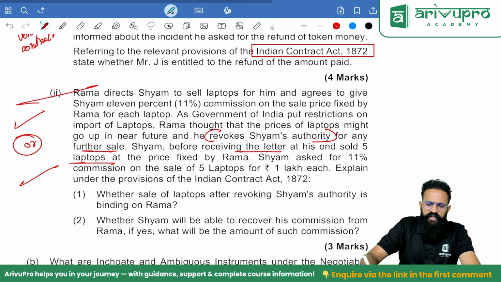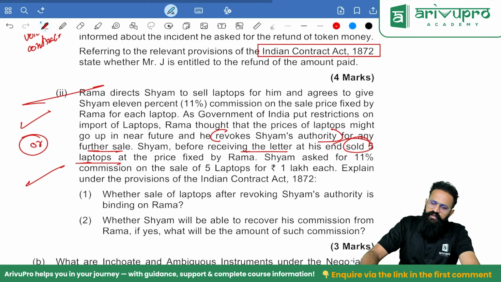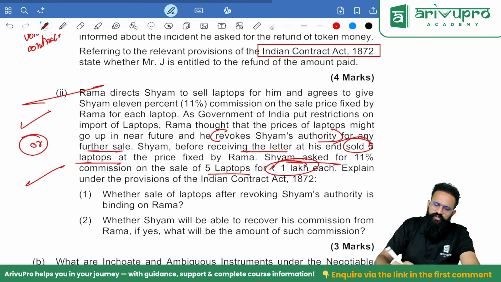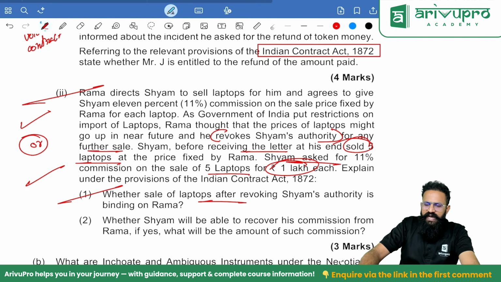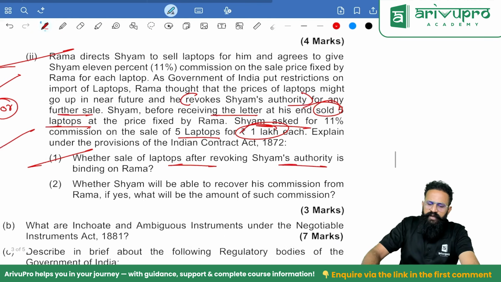So here, before it is received, he gets to know about it. He has already sold 5 laptops. Sham asked for 11% commission of 5 laptops at 1 lakh each. So what will be my commission? Whether the sale of laptops after revoking Sham's authority is binding on Rama.